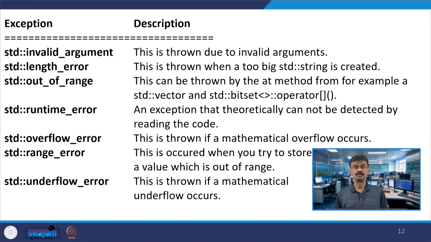Invalid arguments. When you have invalid arguments, that is invalid_argument. For example, instead of an int, when you are passing to the function, you have a character. So that is one case, and the name of the exception is invalid_argument. Then length_error: suppose you have created a too big std::string, then when you are creating this, there will be a problem. That exception is called length_error.